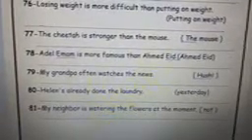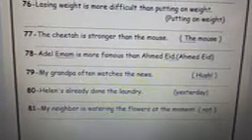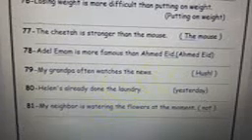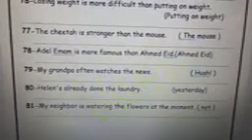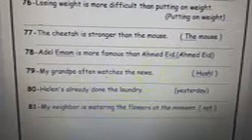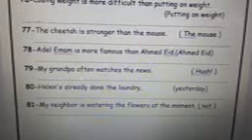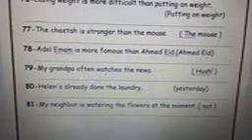79. My grandpa often watches the news. Hush, my grandpa is watching the news. Number 80. Helen has already done the laundry yesterday. Helen did the laundry yesterday. Number 81. My neighbor is watering the flowers at the moment. Use not. My neighbor isn't watering the flowers at the moment.